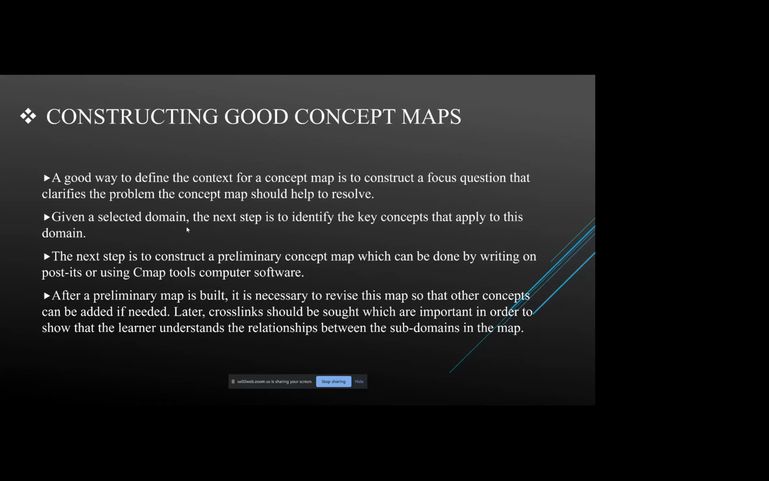Then you need to revise the map so that other concepts can be added if they're needed. After all the concepts are taken, you start to link each other. So cross-links should be sought, which are important in order to show that the learner understands the relationship between the subdomains in the map.